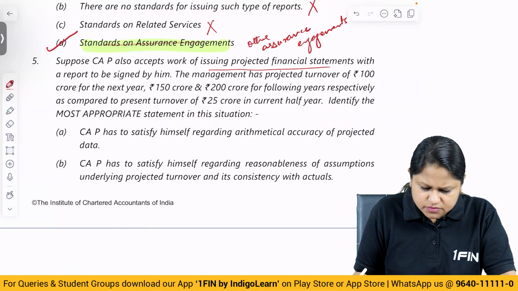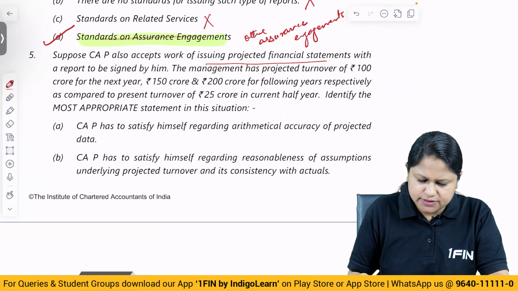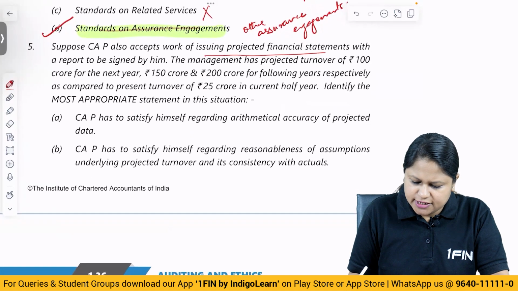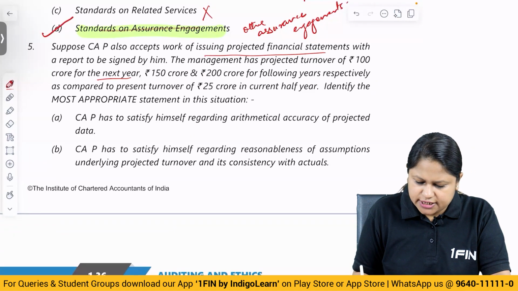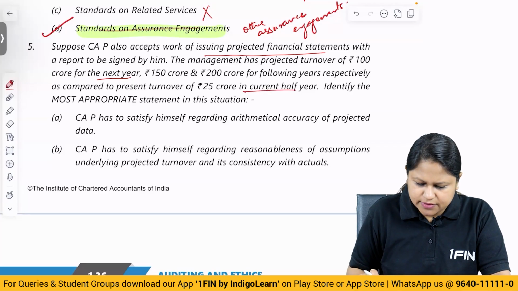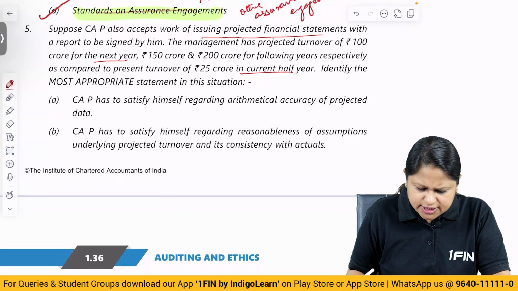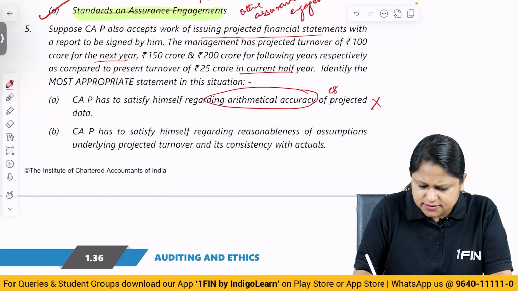Suppose CAP also accepts the work of issuing projected financial statements with a report to be signed by him. The management has projected turnover of 100 crore for the next year, 150 crore and 200 crore in the following years respectively, as compared to the present turnover of 25 crore in the current half year. Identify the most appropriate statement in the situation. CAP has to satisfy himself regarding arithmetical accuracy of projected data, wrong. It cannot have arithmetical accuracy because they are estimates.